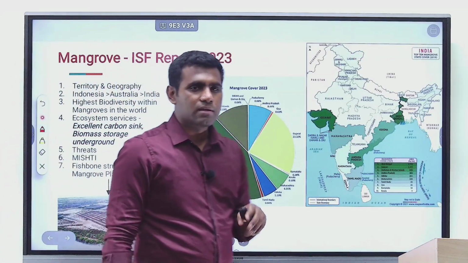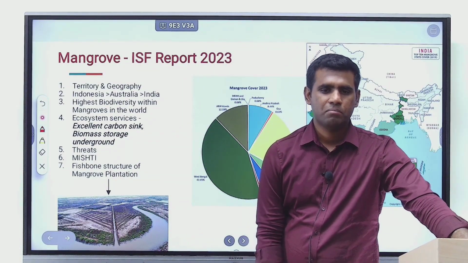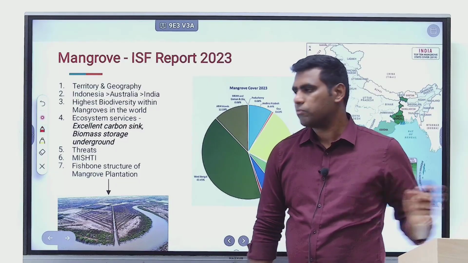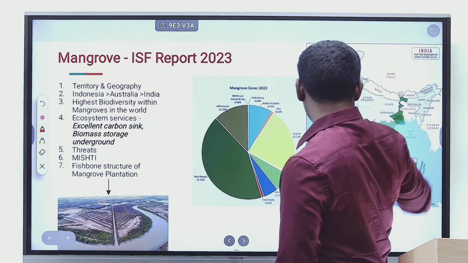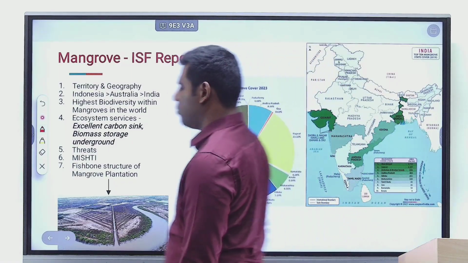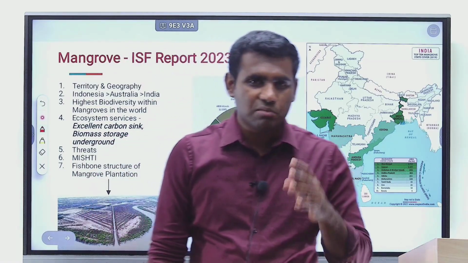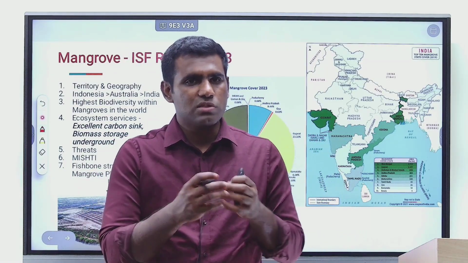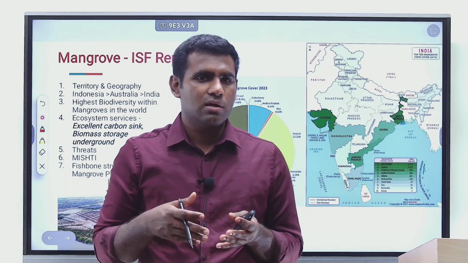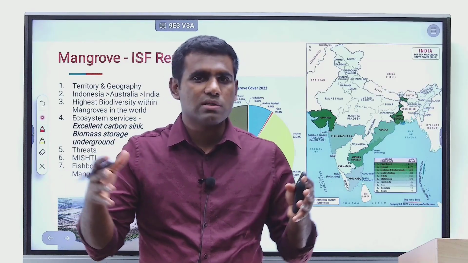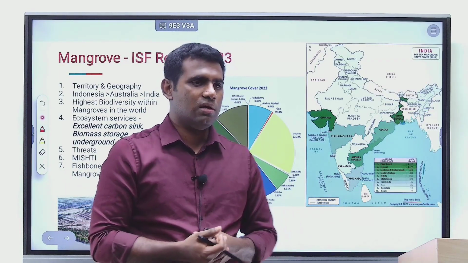Chapter 3 is an update on mangroves, the status of mangroves and its conservation in India. You can find that mangroves in India are in almost all the coastal states. Basically, mangroves are salt resistant plants which grow in shorelines where fresh water and sea water both meet. Those are the areas where mangroves tend to flourish.